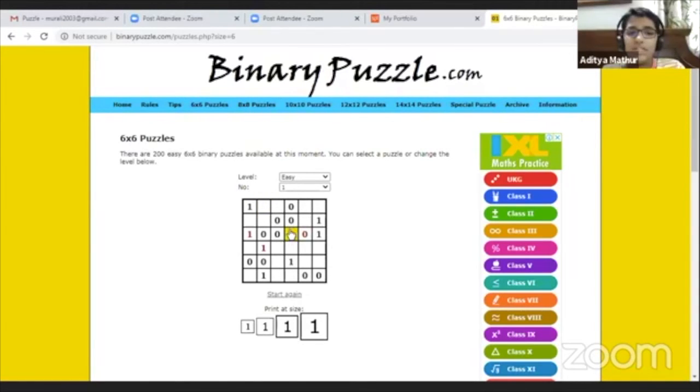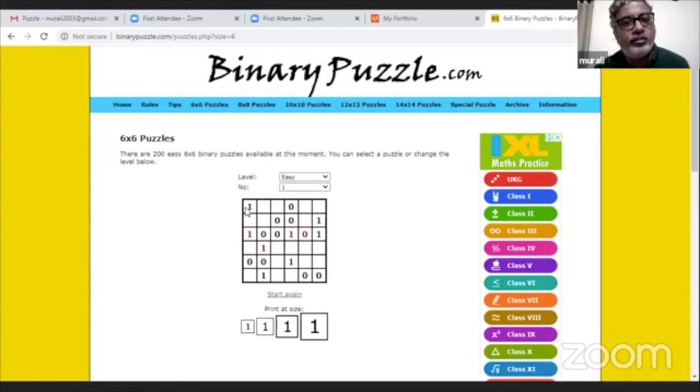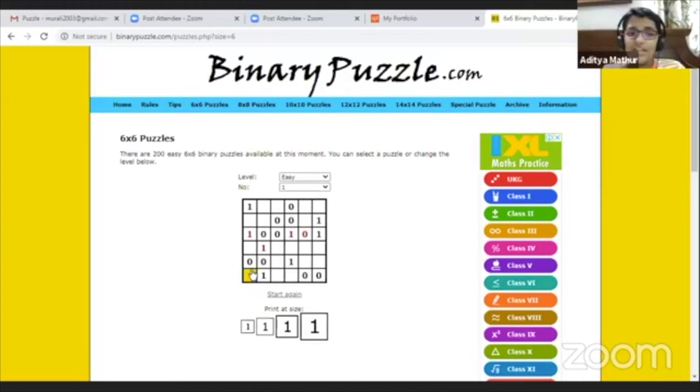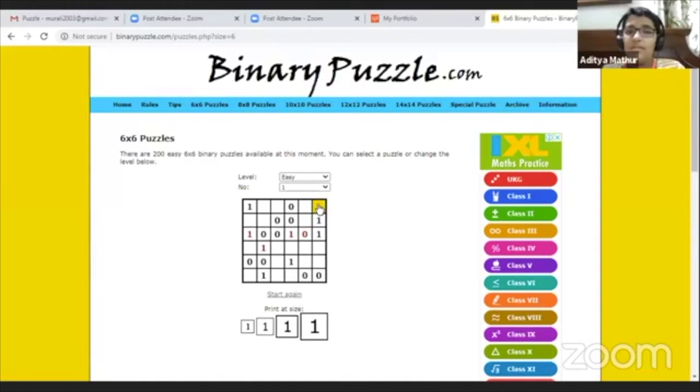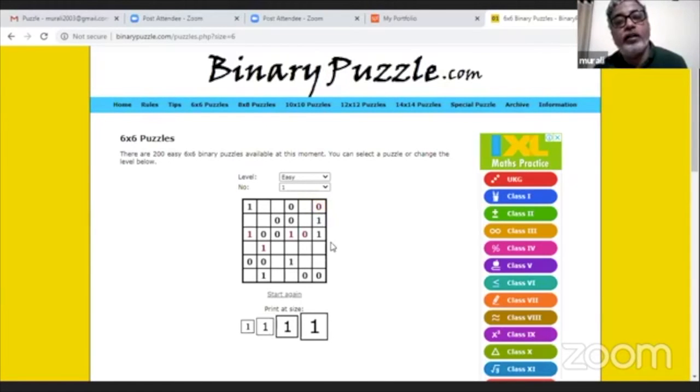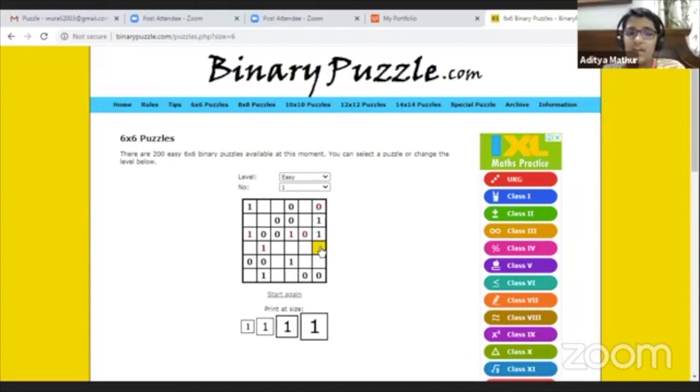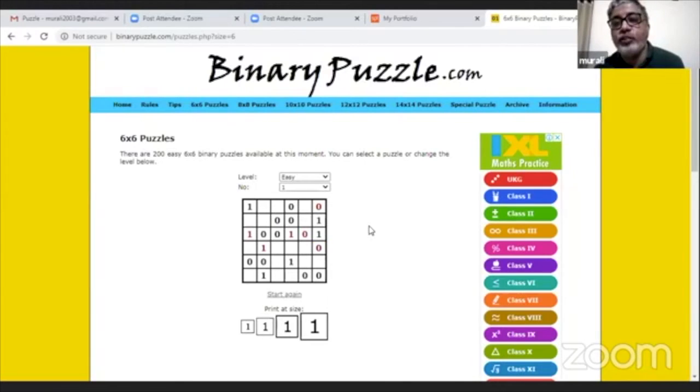Okay. I am choosing the first row, 6th column. First row, 6th column. 1, 2, 3, 4, 5. No. Those are rows, I think. Columns are like. Okay, first row and sixth column. Yeah, this one. Okay, tell me. 0. Because there are 2 ones, so it should be 0. Correct. You can do one more. Okay, this one only. It's 0 again because 3 ones can't be. Yeah. Perfect. Unmute yourself. Mr. Niranjan.